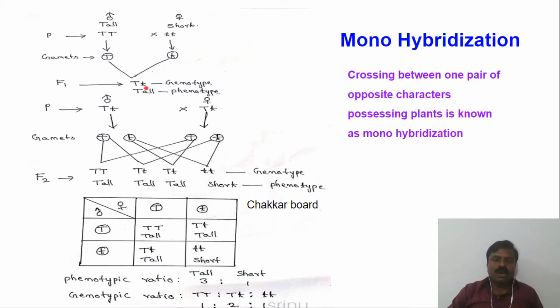So capital T small t is the genotype. Capital T denotes tallness, and small t denotes dwarfness. So capital T small t is there. When capital T is there, it suppresses the character of this small t.